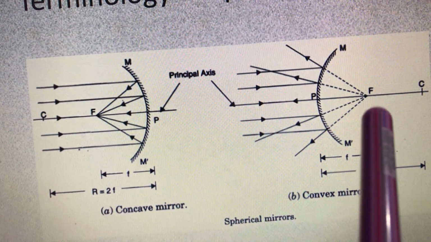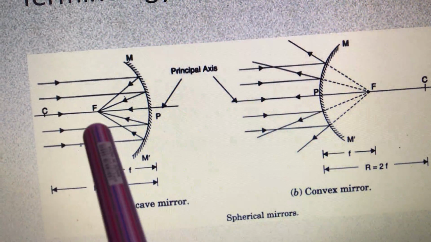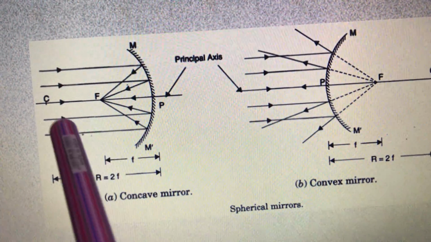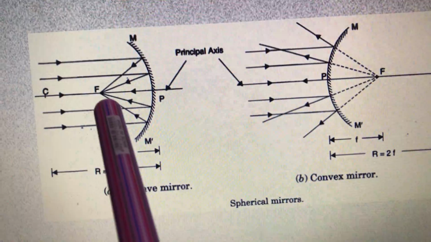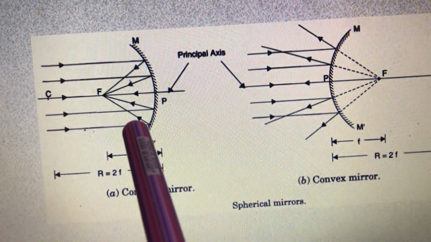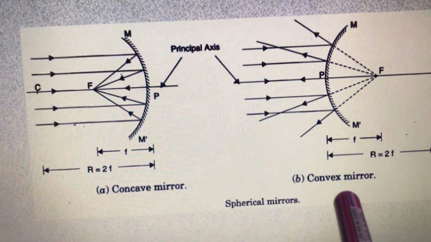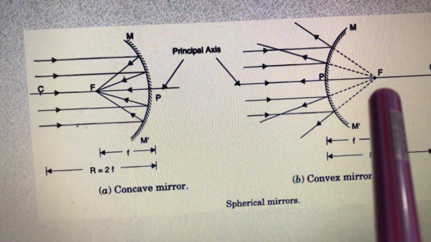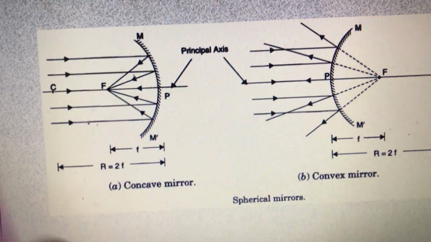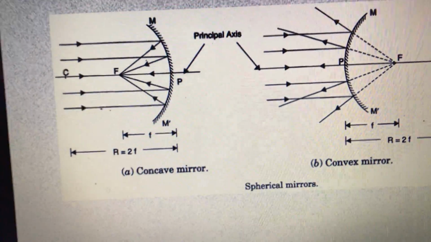You may be aware of it. So a concave mirror generally forms a real image, only in a few cases it forms a virtual image, but a convex mirror always forms a virtual image. You should take care of this.